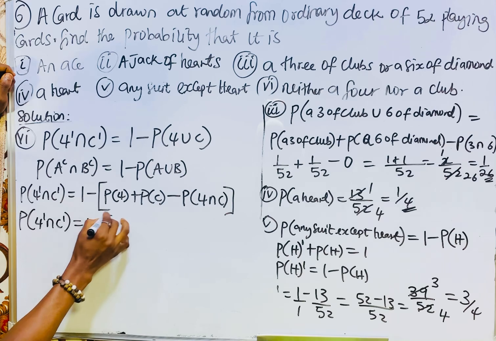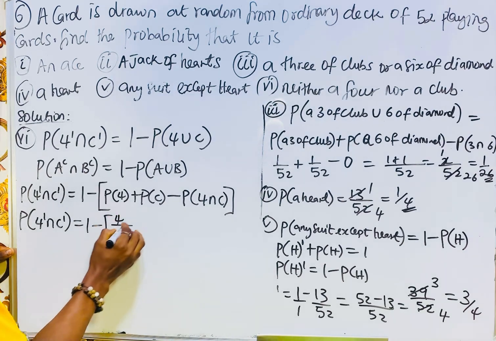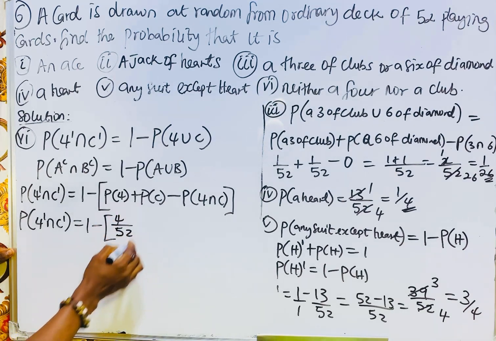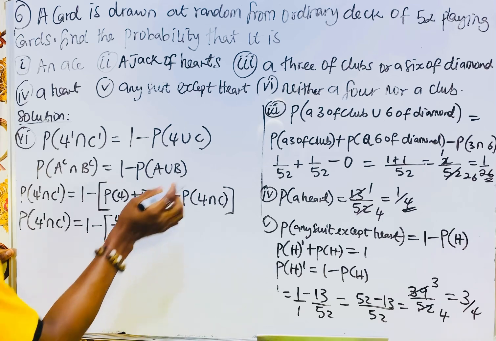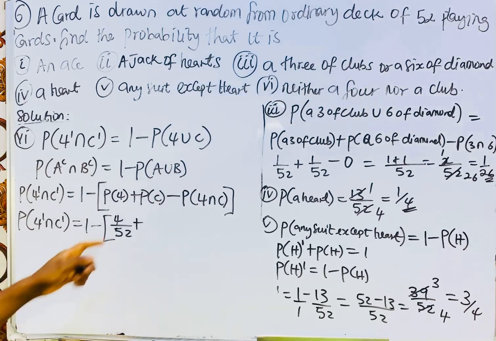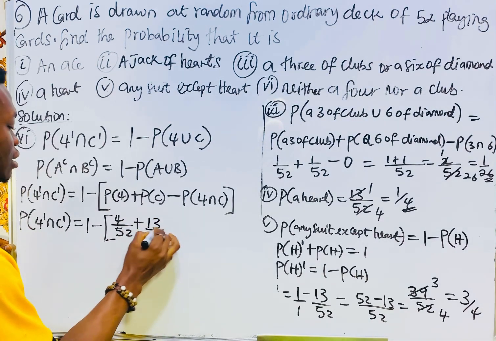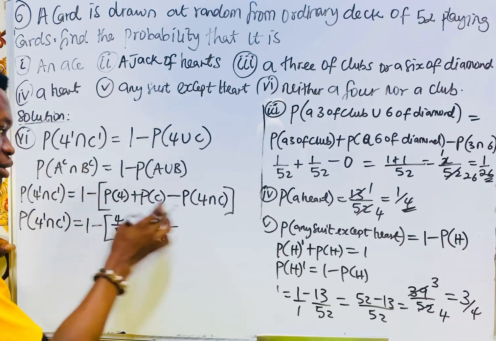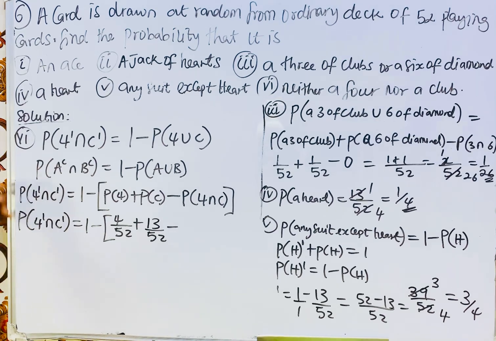So this is equal to 1 minus, the probability of 4 occurring. Only 4 occurring should be 4 over 52, plus the probability of a club. How many clubs are there? 13, right? 13 over 52. Then minus the probability of 4 intersect club.